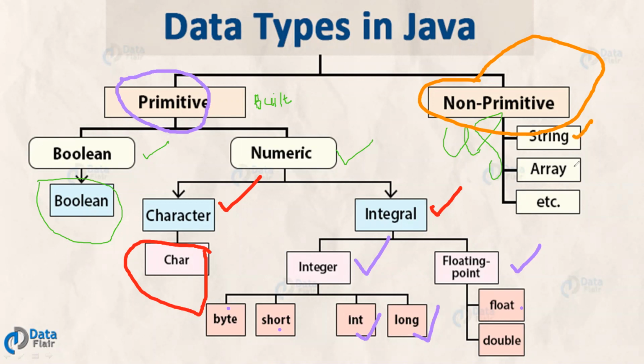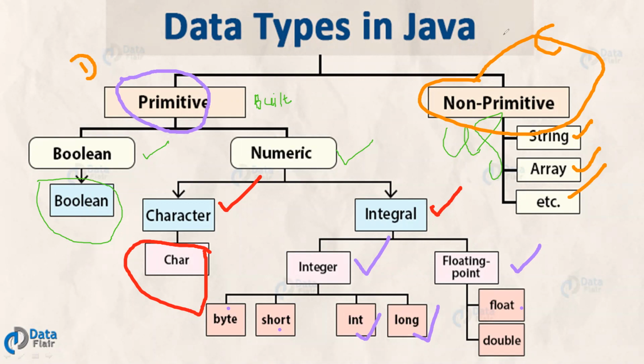The non-primitive data types are, for example, strings, arrays, and classes. These data types we have to create ourselves. So the entire set of data types in the Java programming language is divided into two types: primitive and non-primitive.